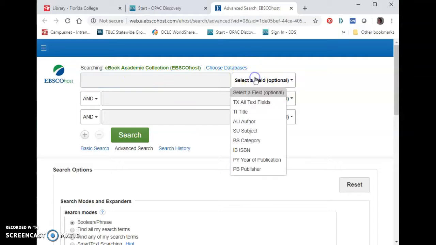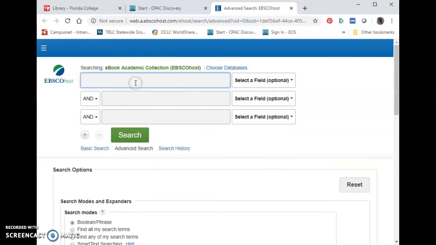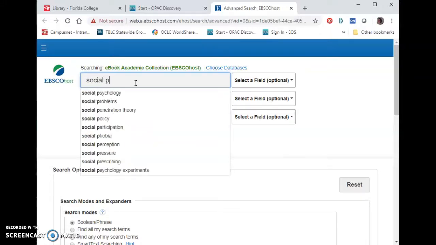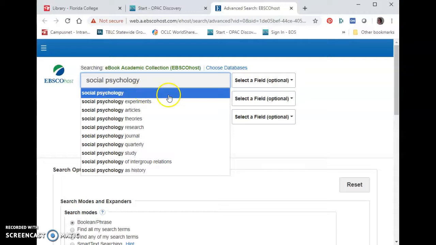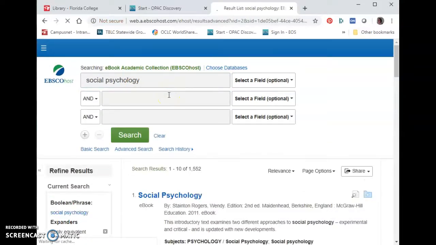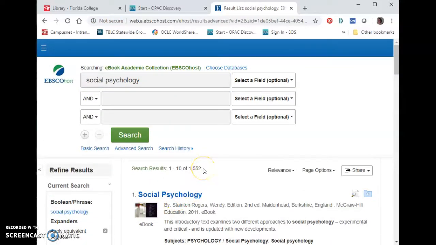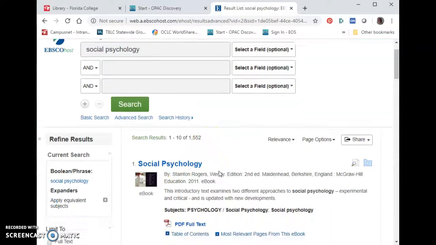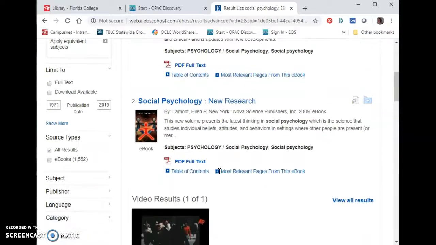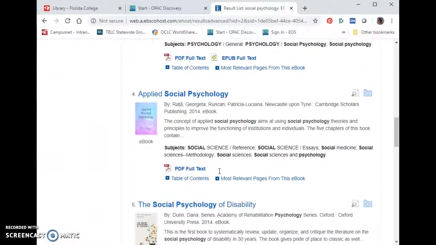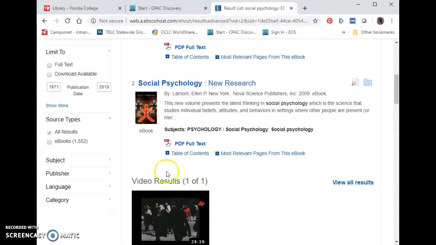I can search for ebooks on pretty much any subject that I'm interested in. I'm going to look for one on social psychology, and hit enter. And I've got 1,500 texts on social psychology right here, full text for me to use in my papers.